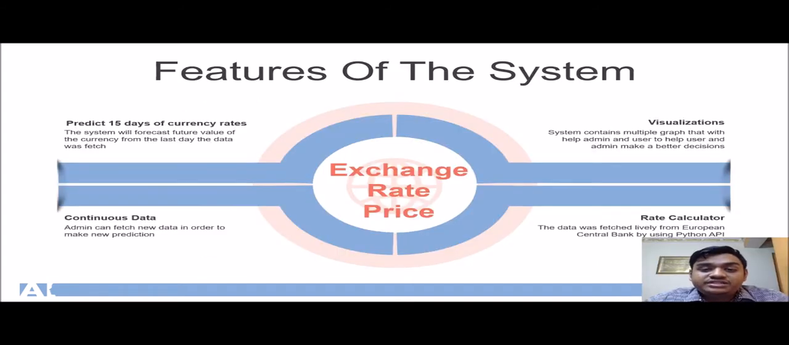The main feature of the system is that it can predict 15 days of these currency rates. The system will forecast the future value of the currency from the last day the data was fetched. And the data is continuous data that is being fetched from the European Central Bank by using a Python API.